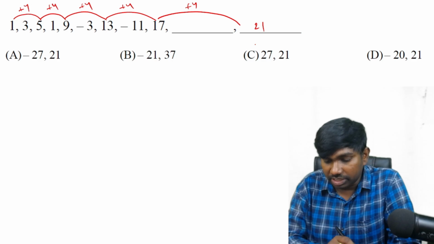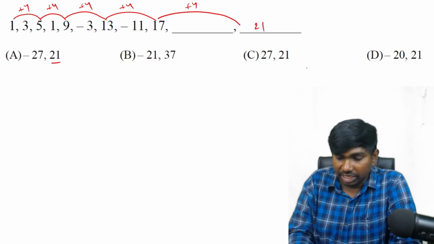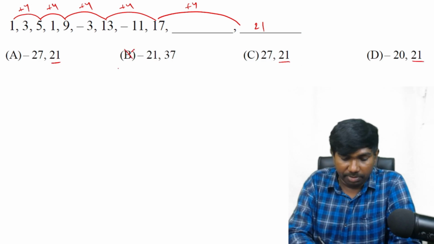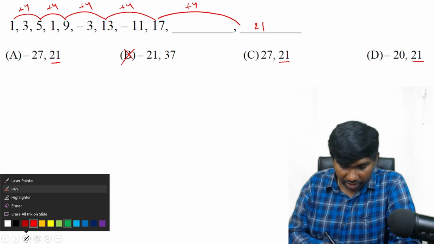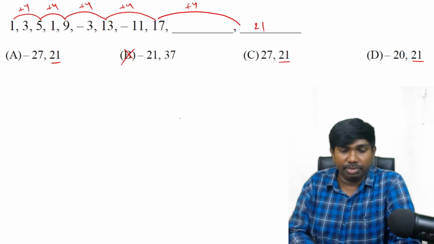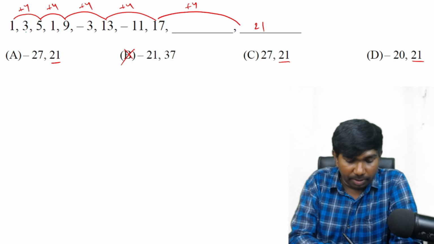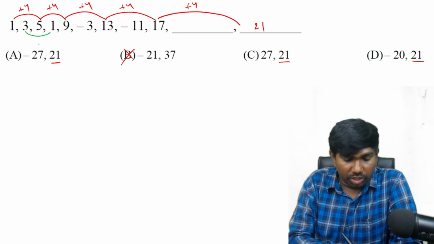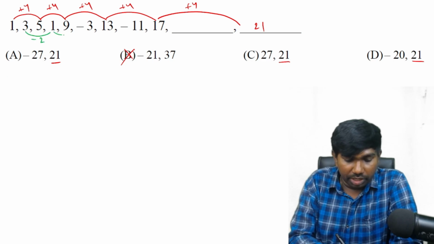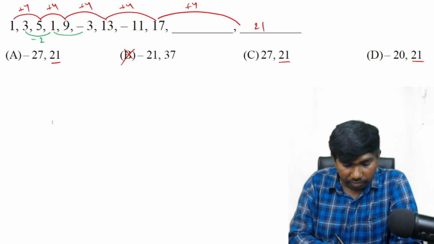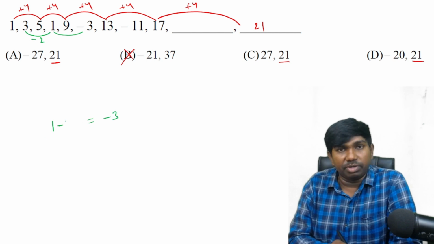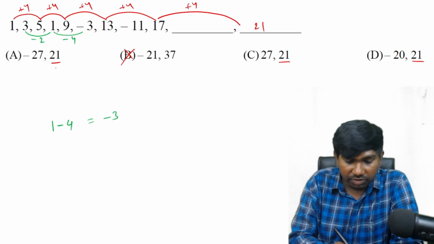How many options are there with the 21 in the second place? 3 options. That means B cannot be. Suppose if we have only one option with the 21 in the second place, no need to verify the first place. But here we have to verify. 3, 2, 1, it is minus 2. And here 1 becomes minus 3, by subtracting which number will we get minus 3? By subtracting 4. That means this is minus 4.